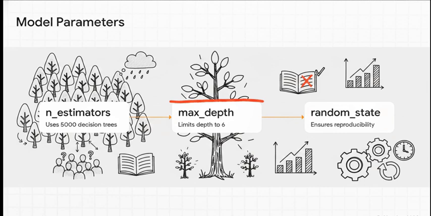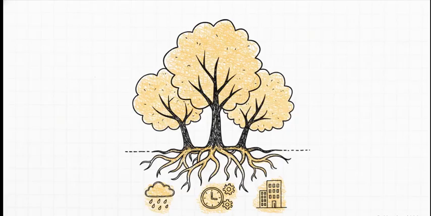Second, max_depth is 6. This stops our trees from overcomplicating things and just memorizing the training data. We want them learning the actual concepts. And finally, random_state equals 1, just to make sure we get the exact same results every single time we run the code. Okay, here it is, model.fit.